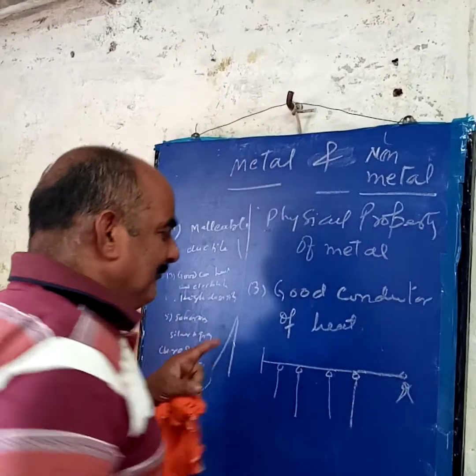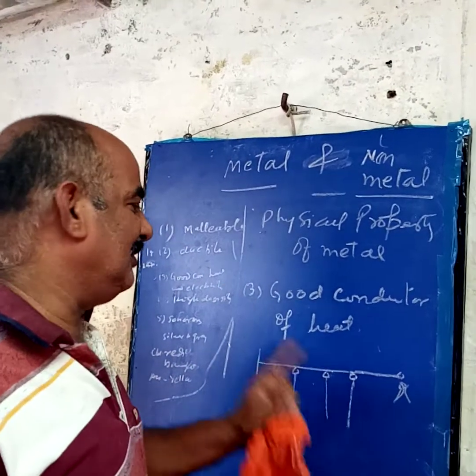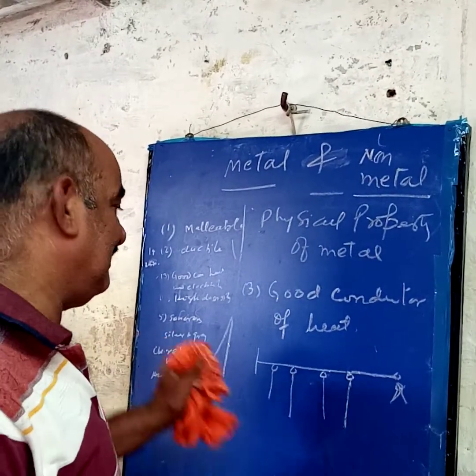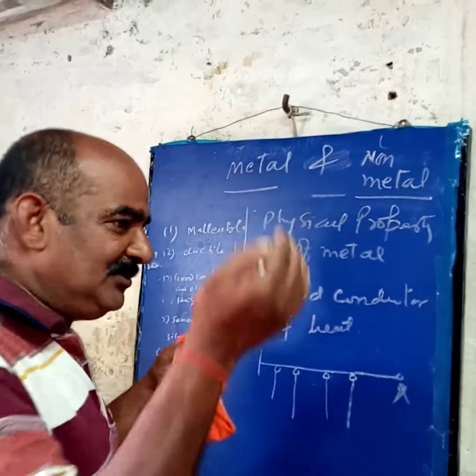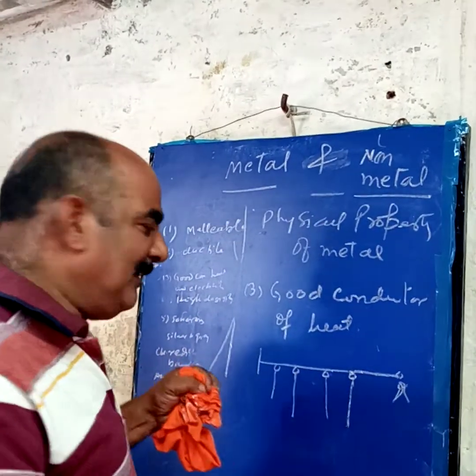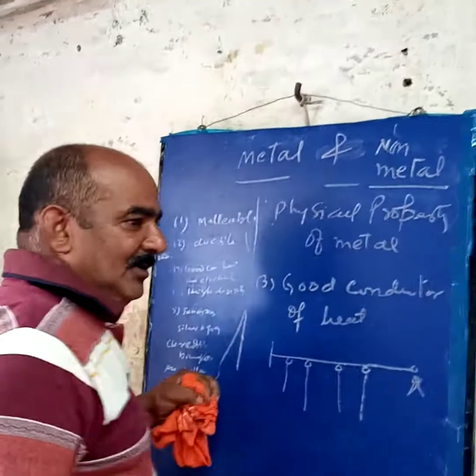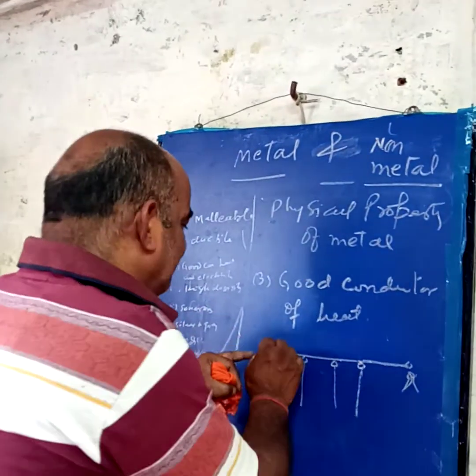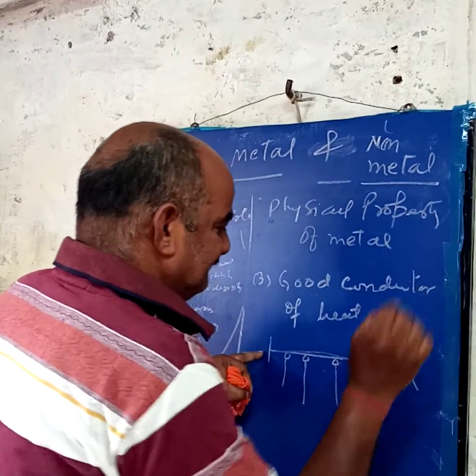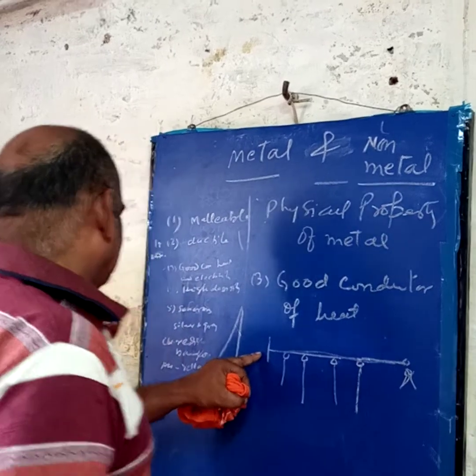This property makes metal suitable for utensils for making food, because it conducts heat. When a pan is put in the fire, what happens? The pan becomes hot. Why does it become hot? Because it conducts heat. That's why the pan becomes hot.